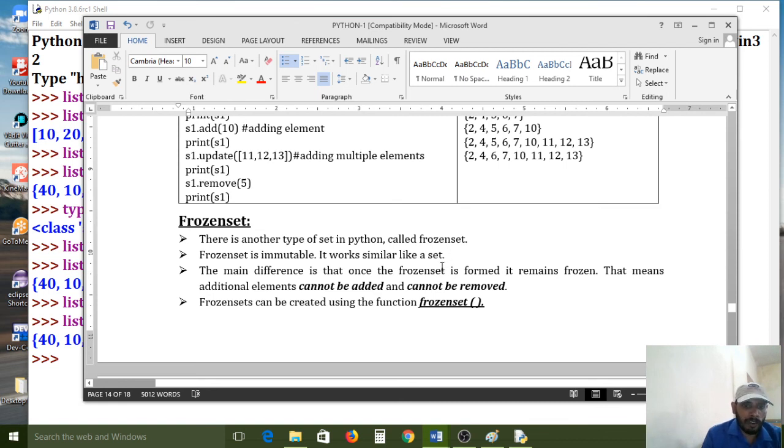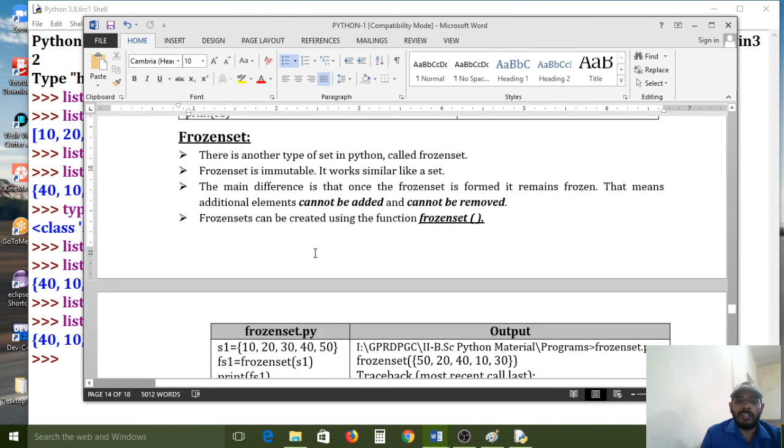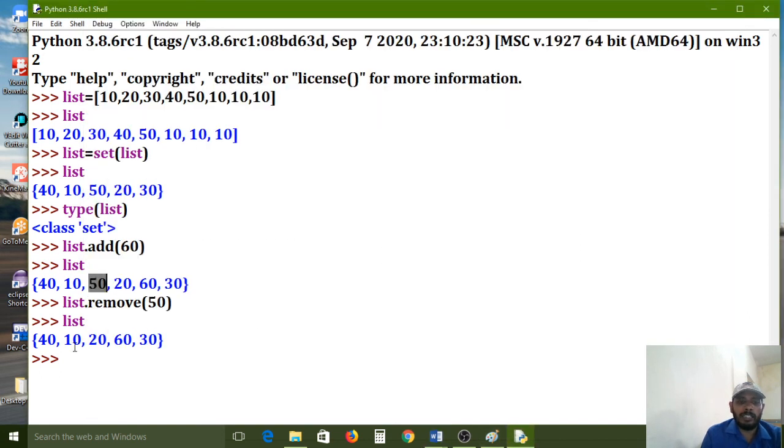Actually in the set, if you want to add one more element, it can allow. But if you convert to a frozenset, you can't add and you can't remove either. That is the difference between set and frozenset. How to convert to a frozenset? Actually, this list is related to the set type. Now I am converting it to a frozenset.